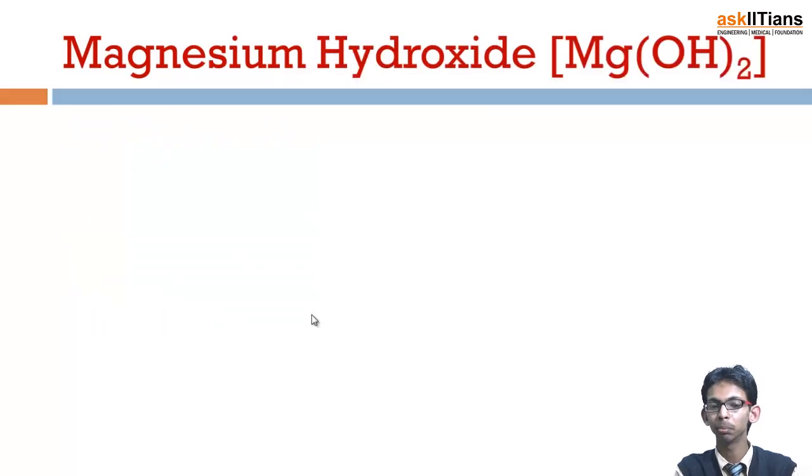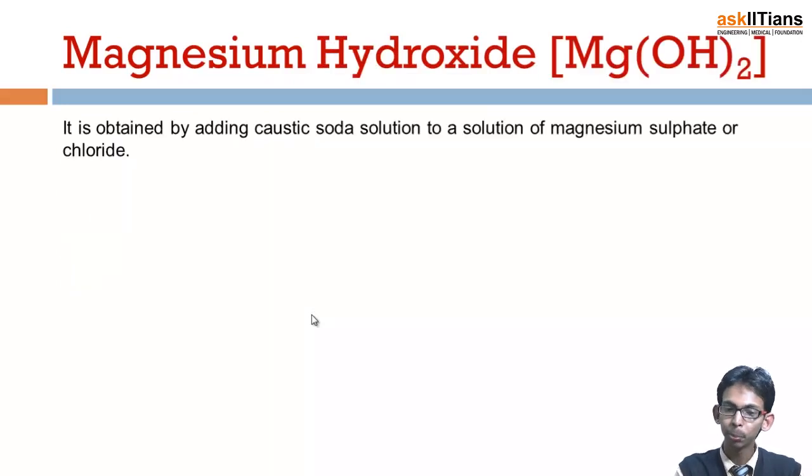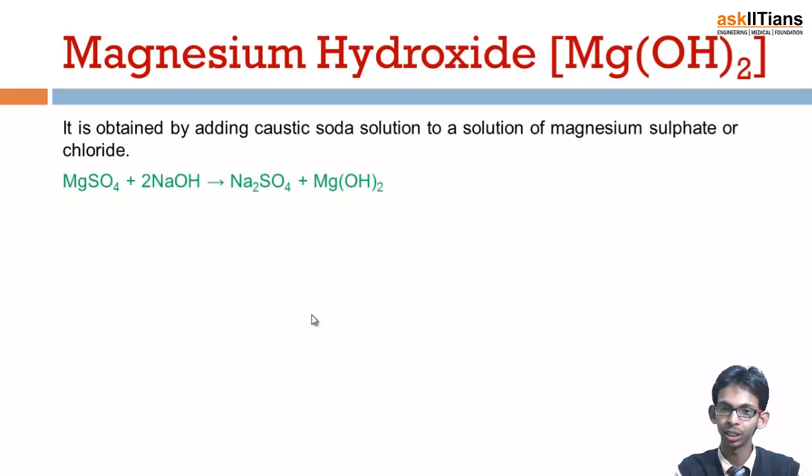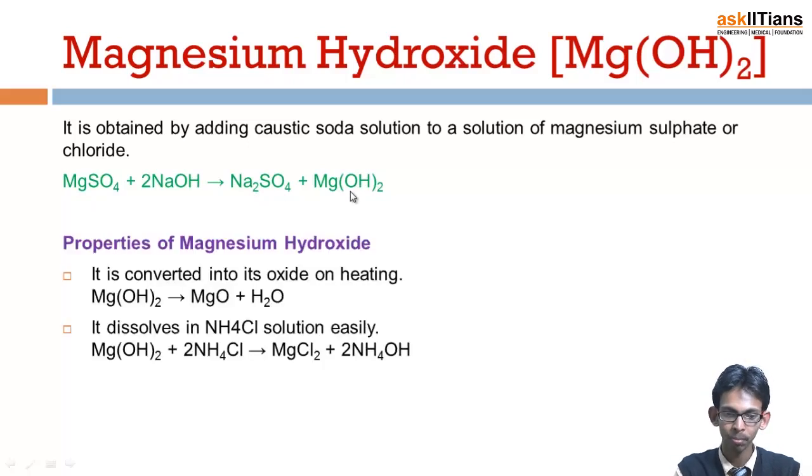Next is magnesium hydroxide. It is obtained by adding caustic soda solution to a solution of magnesium sulfate or chloride. Caustic soda is sodium hydroxide. When it is added to magnesium sulfate, it results in the formation of Na2SO4 and Mg(OH)2, that is magnesium hydroxide. Properties of magnesium hydroxide: it is converted into oxide on heating, that is, it decomposes. It also dissolves very easily in ammonium chloride solution.